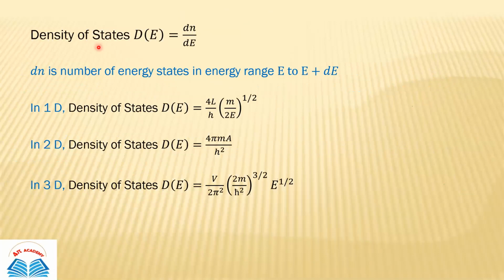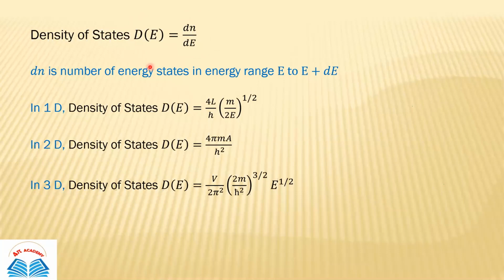In mathematical terms, the density of states, as we already mentioned, is the number of energy states per unit energy range. So this is your number of energy states in this particular energy range, and this is your density of states. As we are talking about the quantum mechanical explanation, electrons move inside a box, a potential energy box.